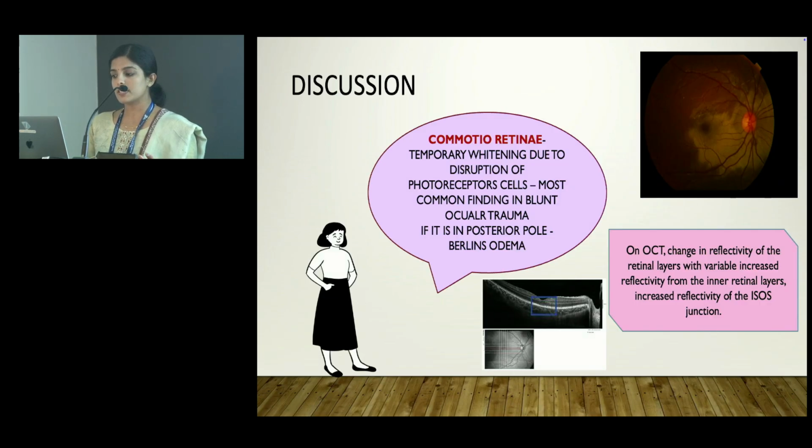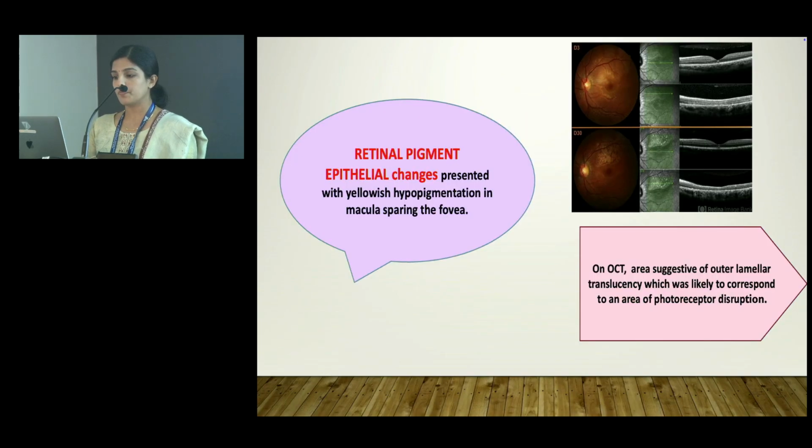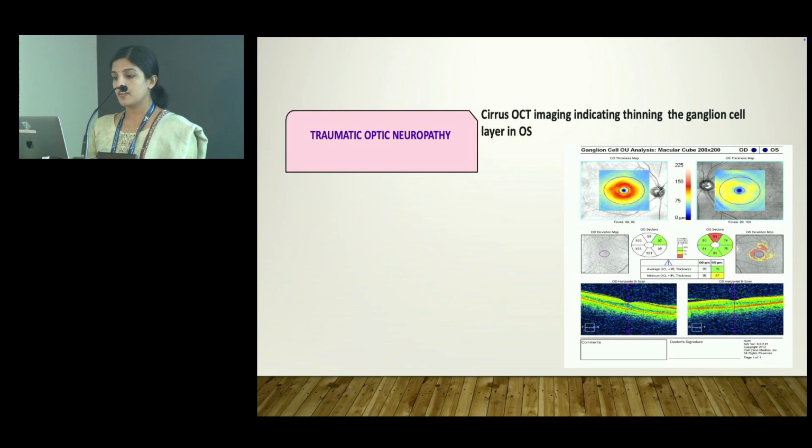In OCT changes, we have seen a change in reflectivity of the retinal layers, with variable increased reflectivity from the inner retinal layers, and an increased reflectivity of the inner segment outer segment junction. The retinal pigment epithelial changes presented with yellowish hypopigmentation in the macula sparing the fovea. On OCT, there was an area suggestive of outer lamellar translucency, which was likely to correspond to an area of photoreceptor disruption. And this is a case of traumatic optic neuropathy. This shows thinning of the ganglion cell layer in the left eye.